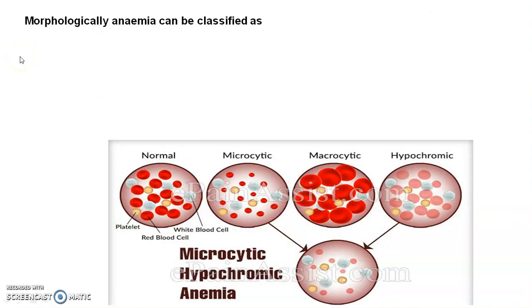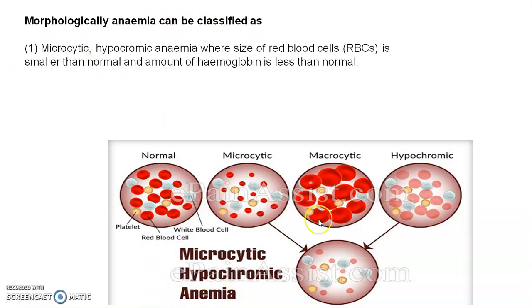Then another classification of anemia is morphological. Anemia can be classified morphologically, that means by the size of the red blood cells. These are some normal RBCs. These are some microcytic. Microcytic means the RBC gets smaller than the normal size. Macro means the RBC can grow above the normal size, that is macrocytic.